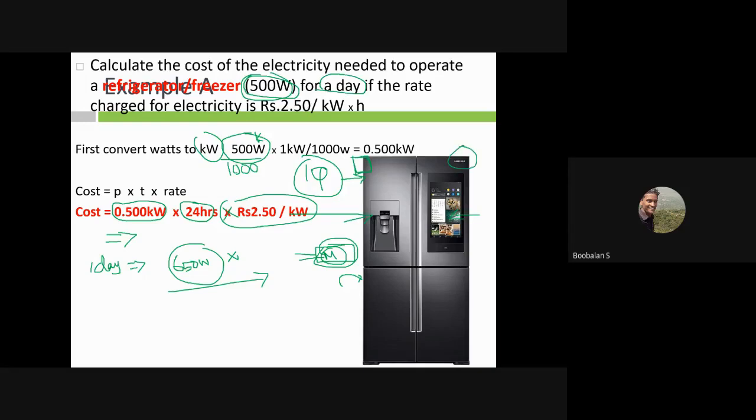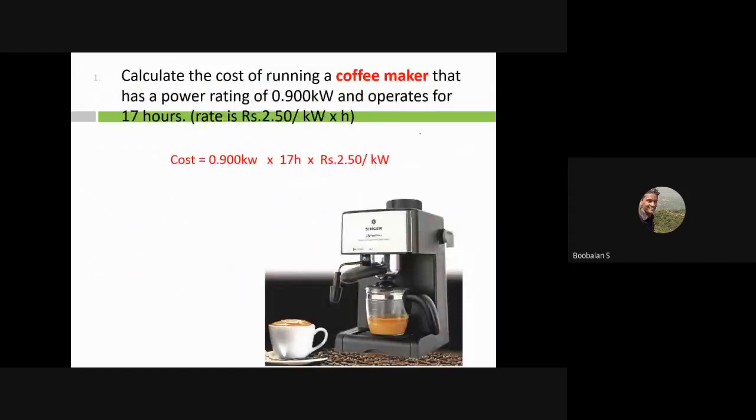Now we'll have one more example, that is called a coffee maker. Calculate the cost of running my coffee maker. It has a power rating of about 0.9 kilowatts, that is around 900 watts. This is an instant coffee maker, so it definitely needs to create instant hot water. For that purpose, we have an electrical coil, so it is a very high power consumption device.